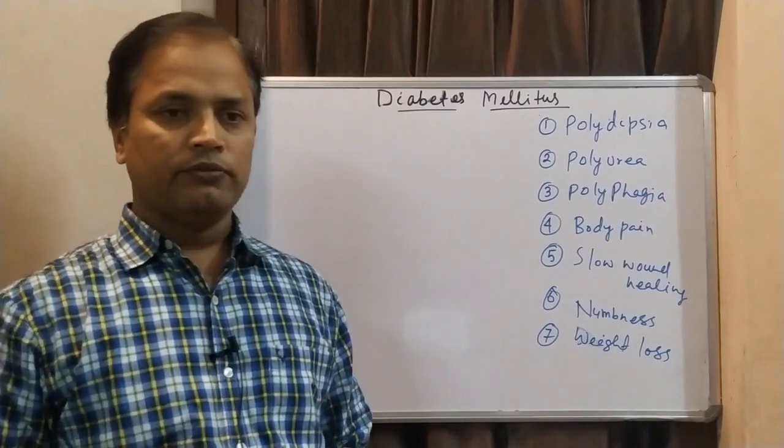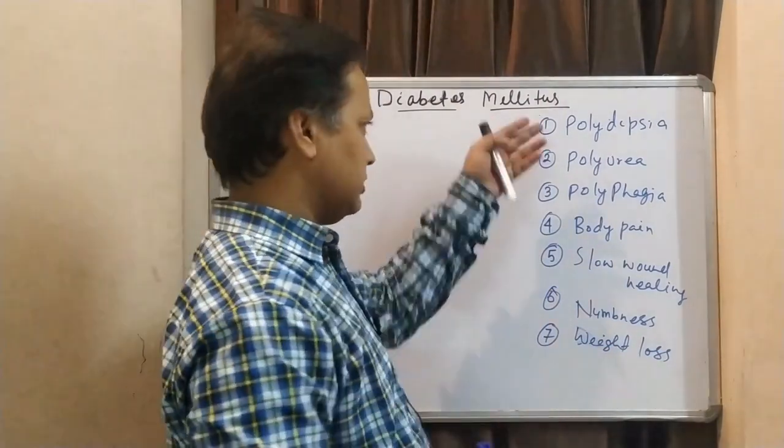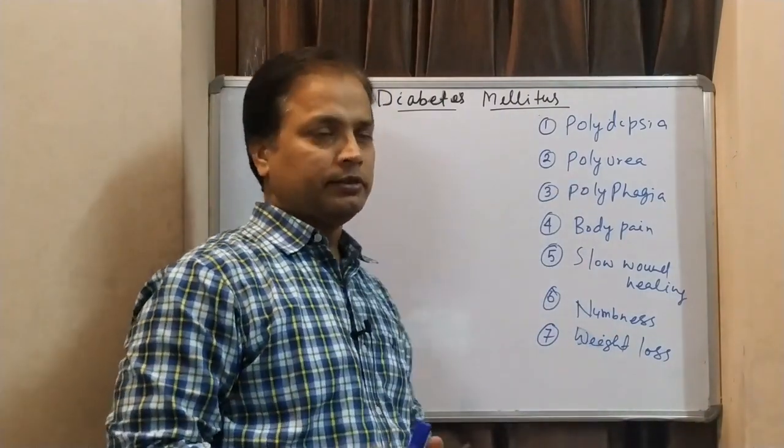These are different kinds of signs and symptoms of diabetes mellitus. So we'll see one by one why these signs and symptoms are coming.